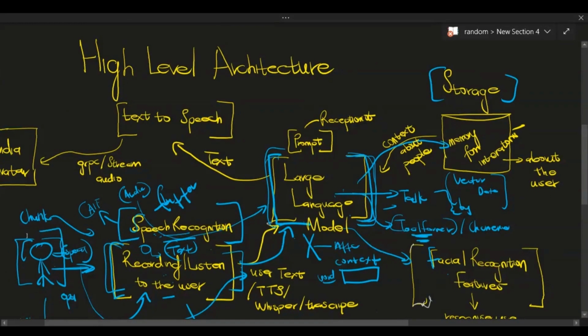Then we have something interesting when it comes to the server of this model. Here we're going to use server-sent events, and the reason I'm using server-sent events is because these models are auto-regressive. They produce tokens one by one.